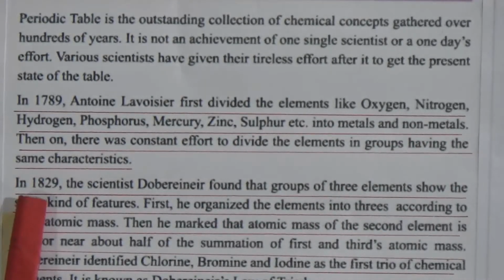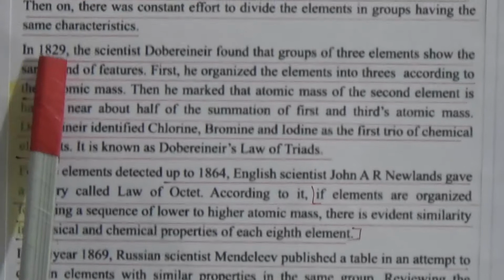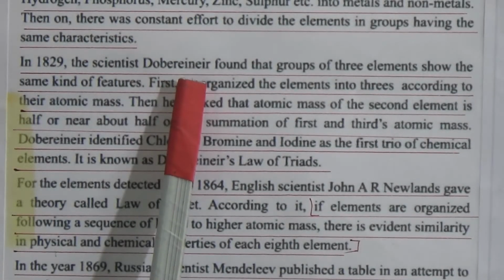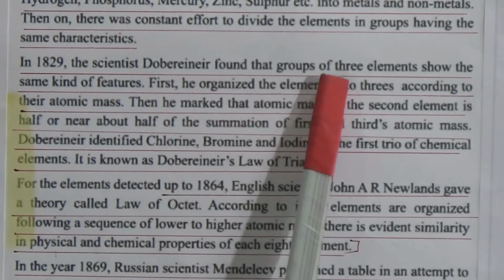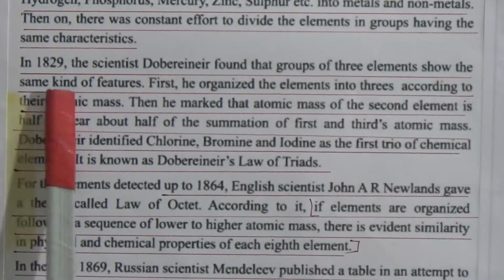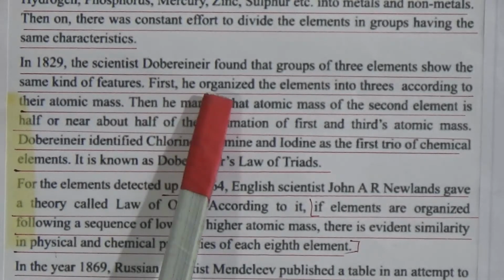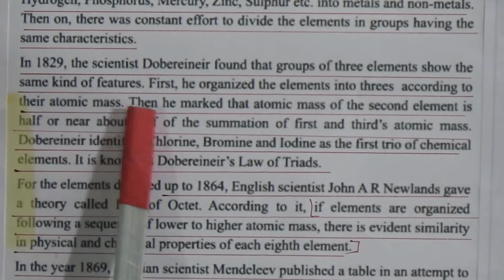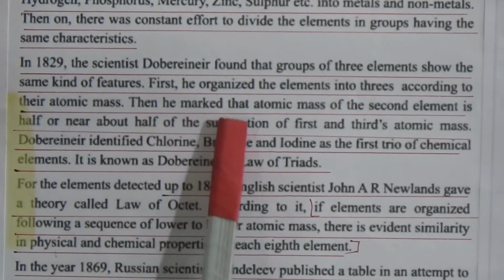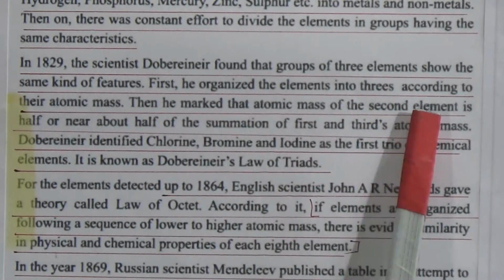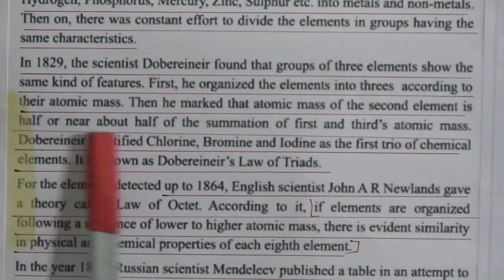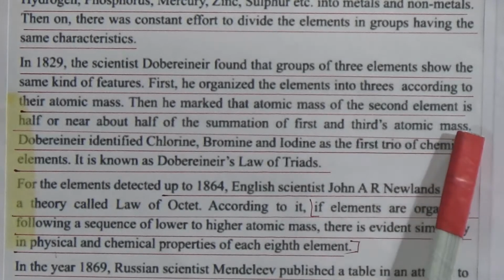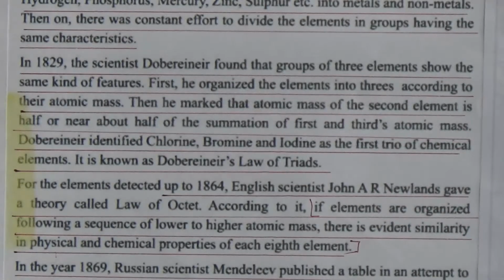Now come to the next point. In 1829, scientist Dobereiner found that a group of 3 elements showed the same kind of features, and he first organized the elements into triads according to their atomic mass, and he marked that the atomic mass of the second element is about half of the summation of the first and third atomic mass. If you observe here,